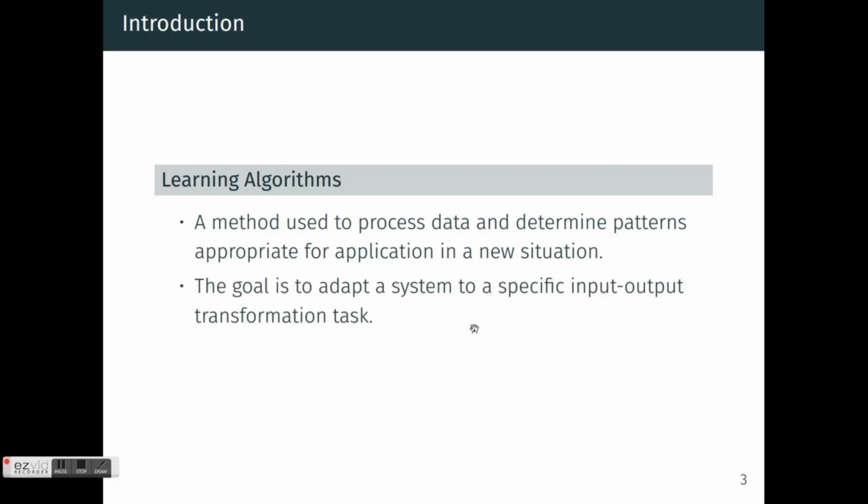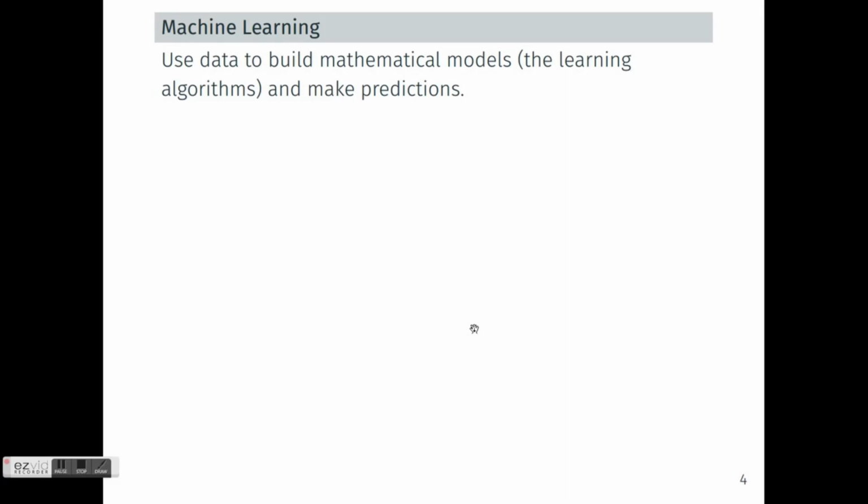The goal of these learning algorithms is to form an adaptive system. This adaptive system has already learned based on past experiences, and then it is used for specific input-output transformation tasks. You have a new observation, so these learning algorithms, based on their experience, give you different outputs. In machine learning, these learning algorithms are in the form of mathematical models. These mathematical models are used to make predictions when new data arrives.